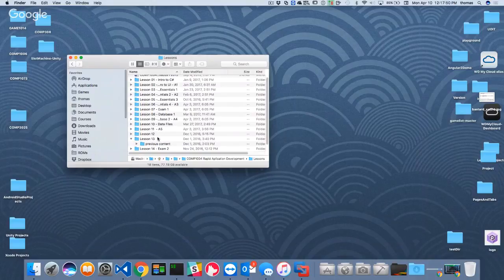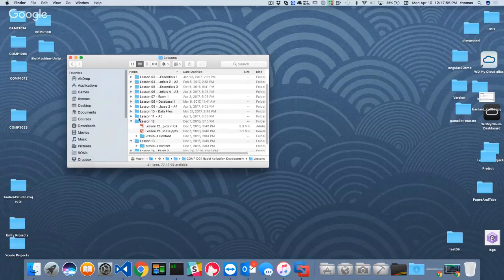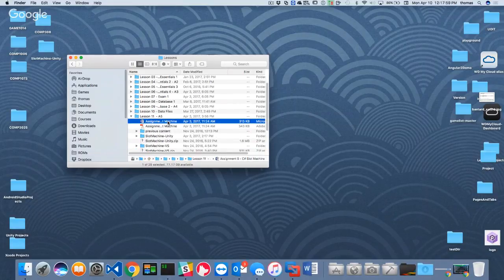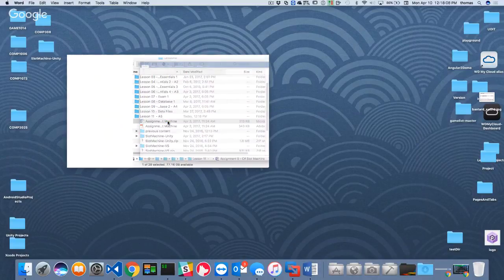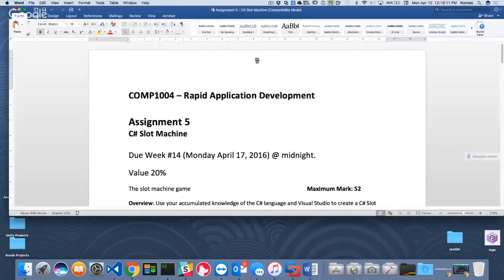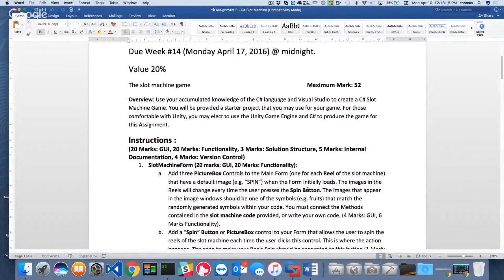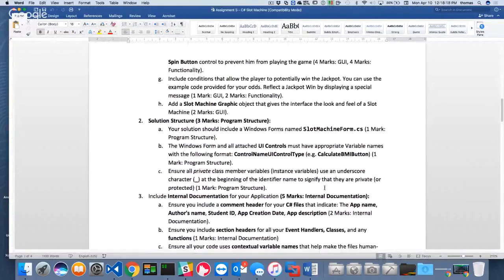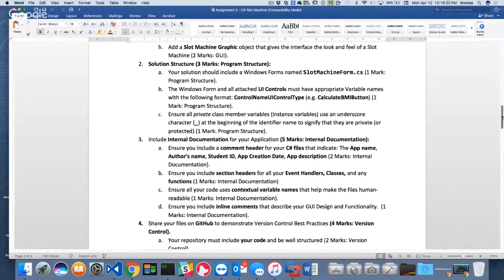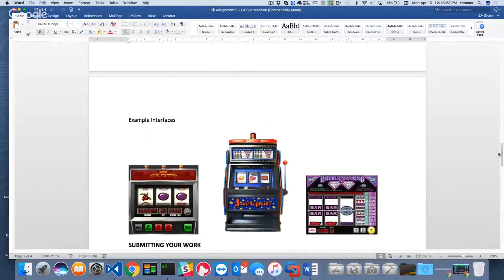So if I go to lesson 12, which I think is where we had our, what was it, lesson 15? Yeah, here it is. So here's the assignment, which is a slot machine. And I wanted to bring this up for a couple of reasons. I want to talk about some of the difficulties you may have. And I've done this before in other courses with varying degrees of success with the students. But more or less, again, remember what you're building. You're building this slot machine.